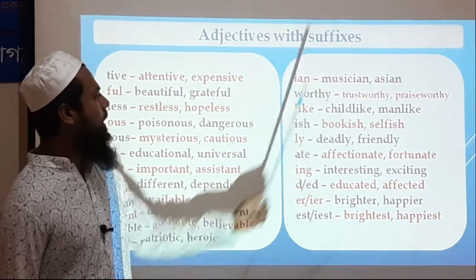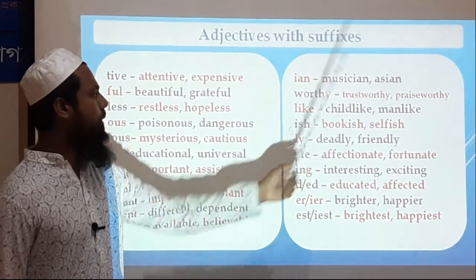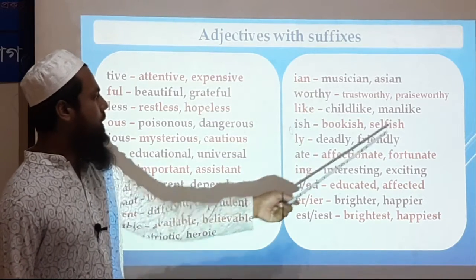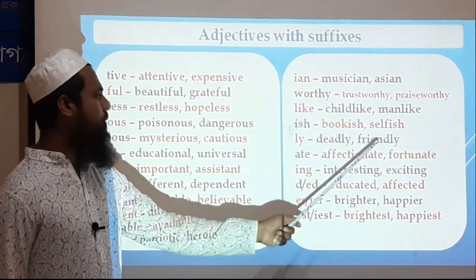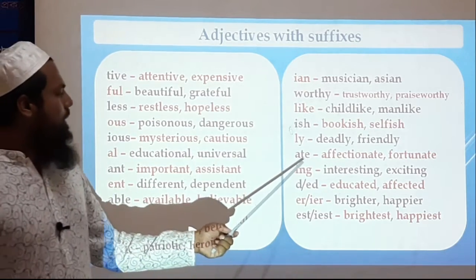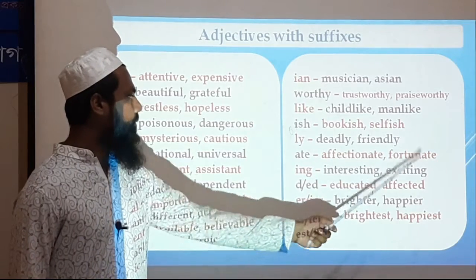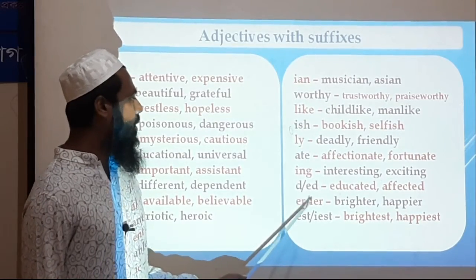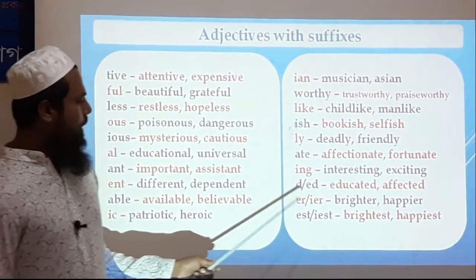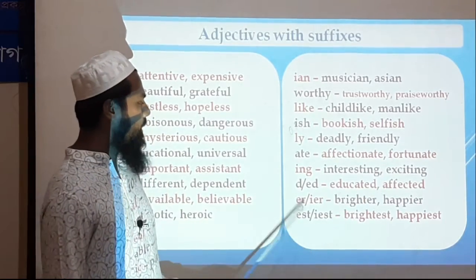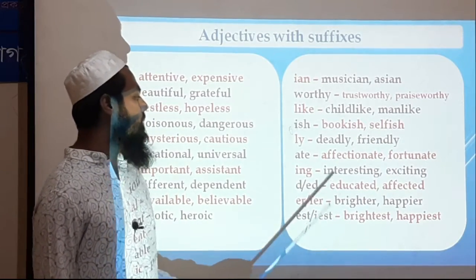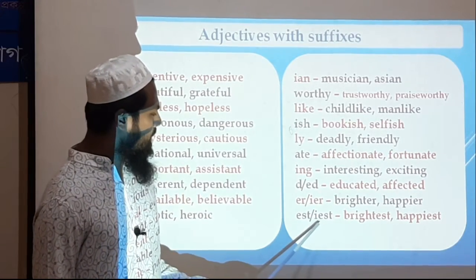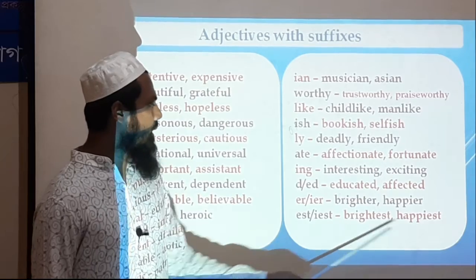Ian, musician, Asian. Worthy, trustworthy, praiseworthy. Like, childlike, manlike. Ish, bookish, selfish. Ly, deadly, friendly. Ate, affectionate, fortunate. Ing, interesting, exciting. D or ed, both are used: educated, affected. Er, brighter, happier. Est or iest, brightest, happiest.